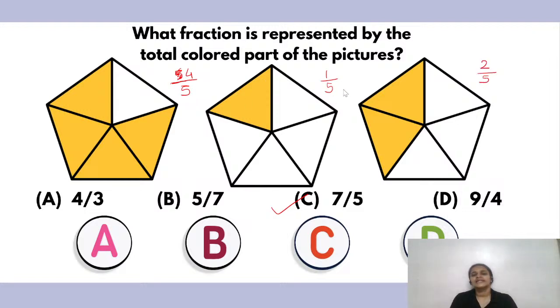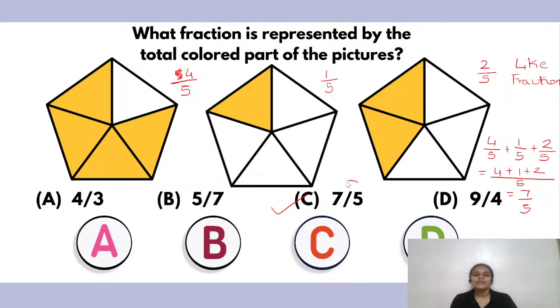Since all my denominators are the same, these are like fractions, so I can simply add the numerators. 4 upon 5 plus 1 upon 5 plus 2 upon 5 equals 4 plus 1 plus 2, the whole upon 5, which gives me 7 upon 5.